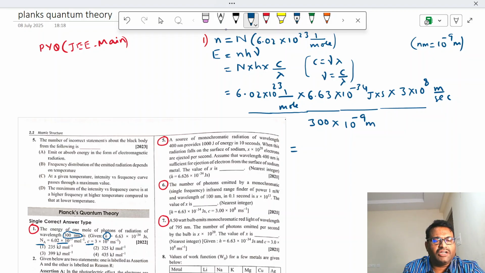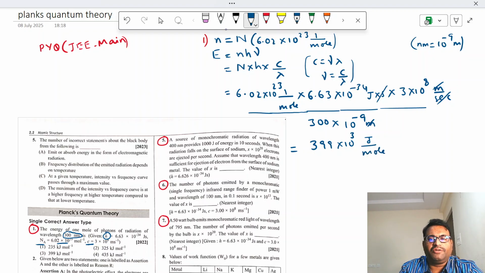The answer is wanted in kilojoule per mole. Meter cancels, second cancels. Initially we get the answer in joule per mole, 399 into 10 power 3 joule per mole.